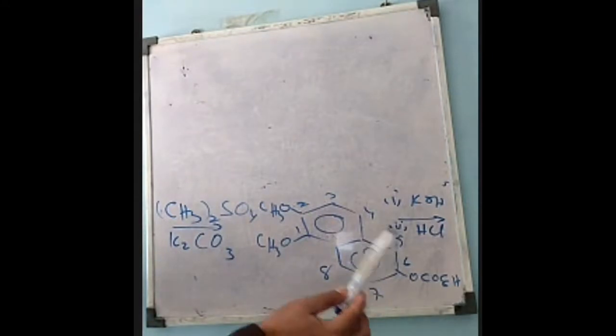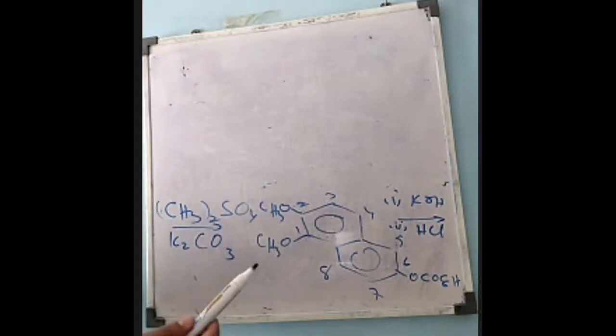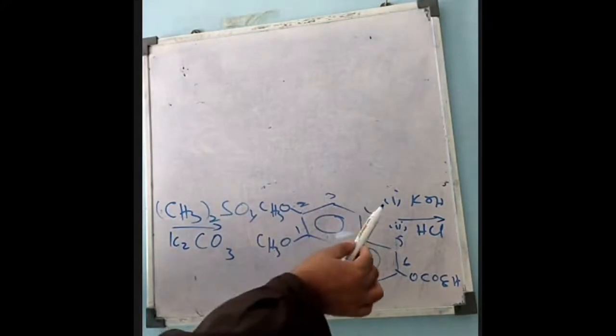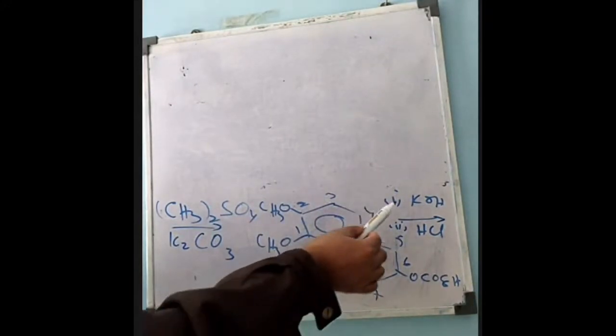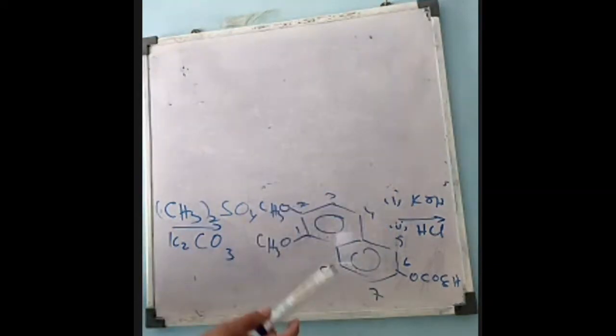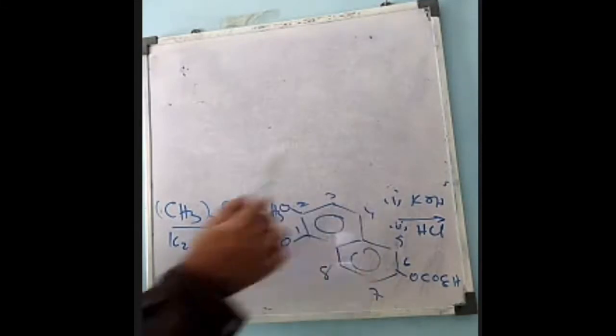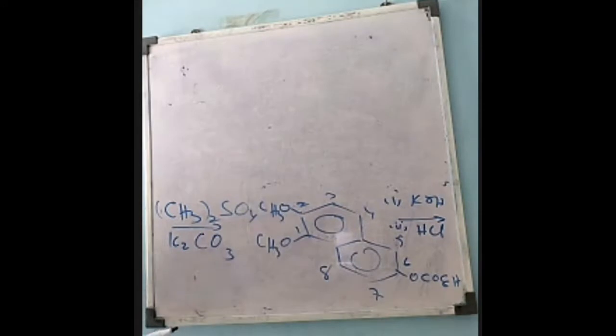An ester is always formed by the reaction of an alcohol and a carboxylic acid. So when ethyl acetate is treated with potassium hydroxide, we get potassium acetate plus ethyl alcohol. And potassium acetate when treated with hydrochloric acid gives acetic acid. The overall reaction is the formation of acetic acid plus ethyl alcohol, the corresponding alcohol and corresponding carboxylic acid.